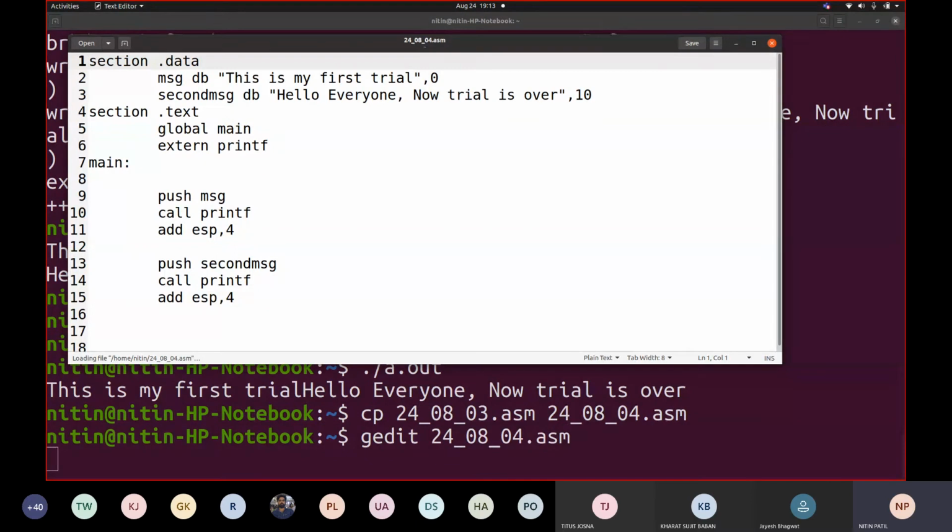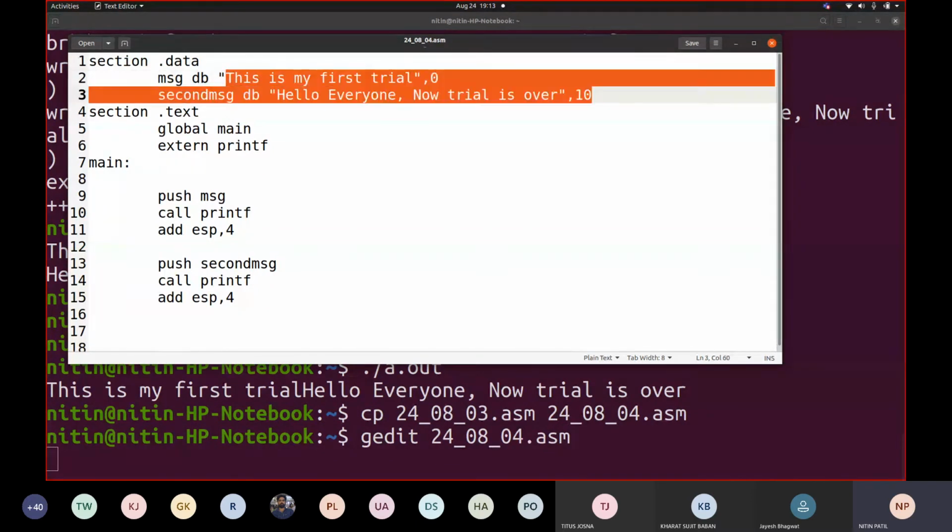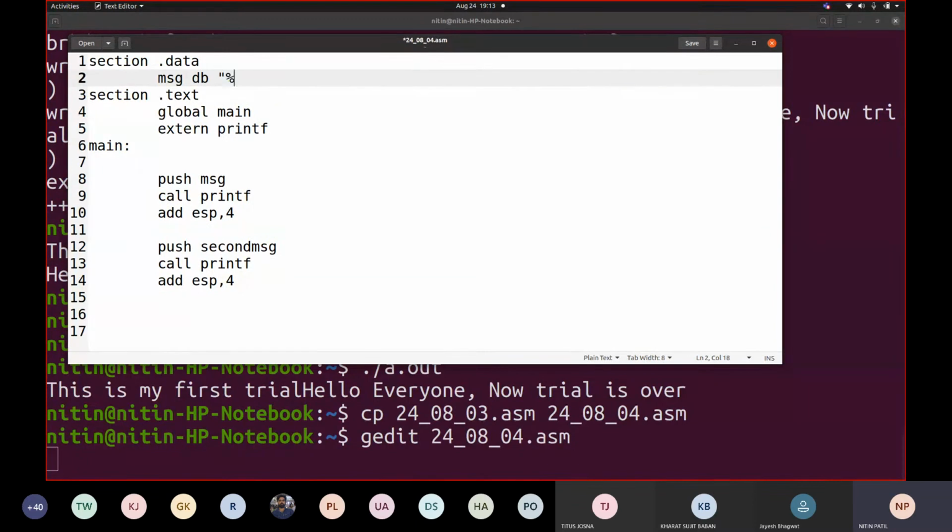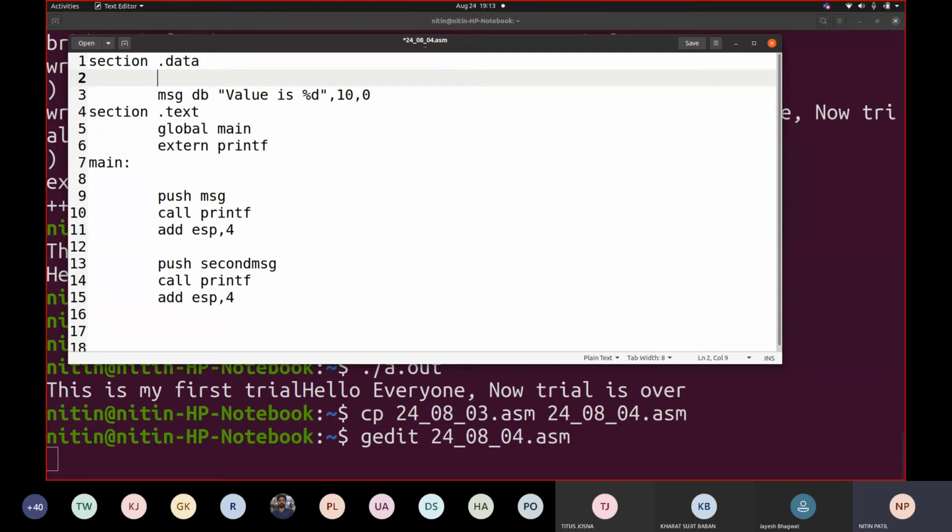240804.asm. Now here I am using something different. I am changing this code. I am saying value is %d and I am using 10, 0. And I am using a variable here, a, defined with dd, define double. This dd is meant for 4 bytes. This db means 1 byte. So 1 byte, 1 byte, 1 byte, 1 byte, and so on.